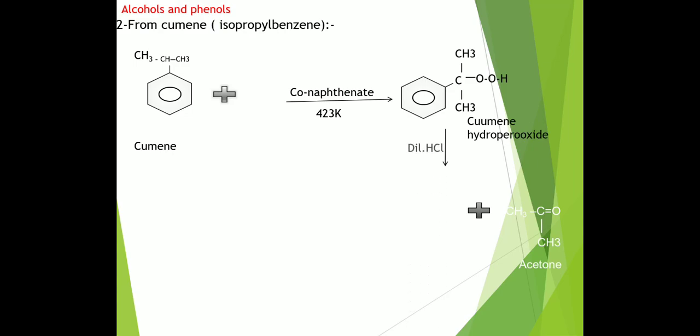This cumene hydroperoxide, when hydrolyzed in presence of dilute H2SO4 or HCl, forms the corresponding phenol, and CH3C double bond O CH3, which is acetone. Because of the formation of this byproduct acetone, this method of preparation of phenol is called the commercial method. So commercially, phenol is prepared from cumene, which is isopropyl benzene.